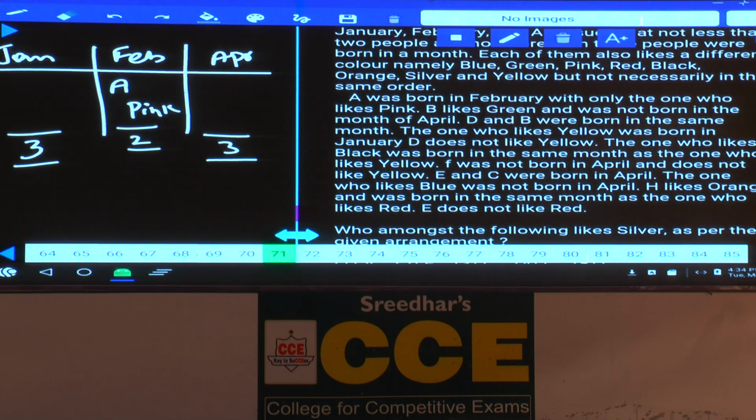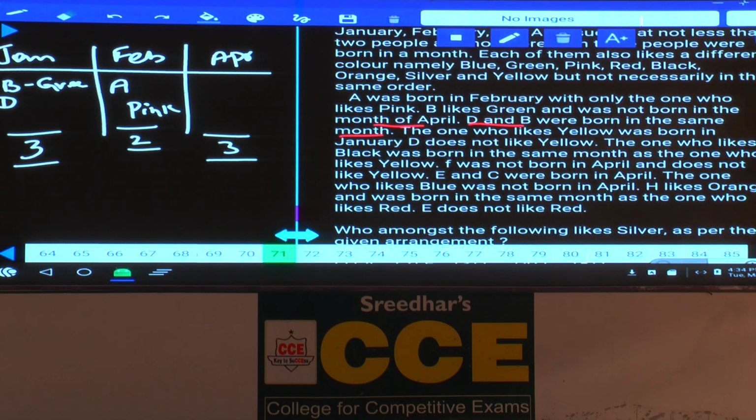And B likes green and was not born in the month of April. Now this B cannot be in the month of February because B likes green color, hence B must be born in the month of Jan. B is green, born in month of Jan. And next one, D and B were born in the same month. As D and B were born in the same month, B born in Jan, D also born in Jan.